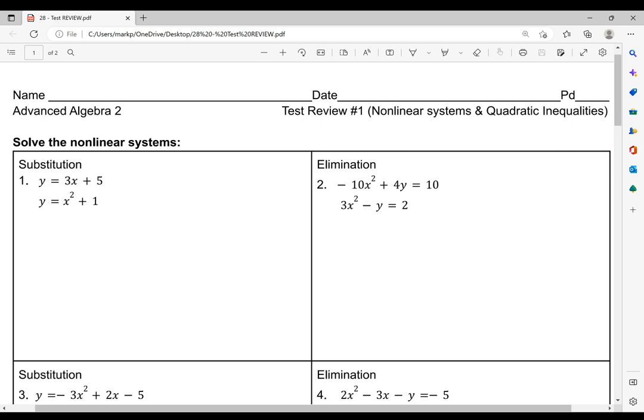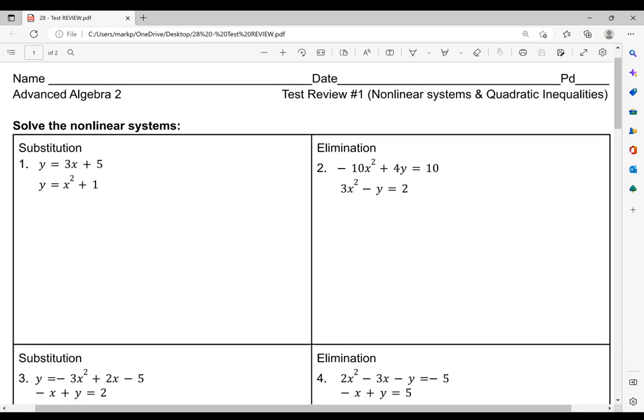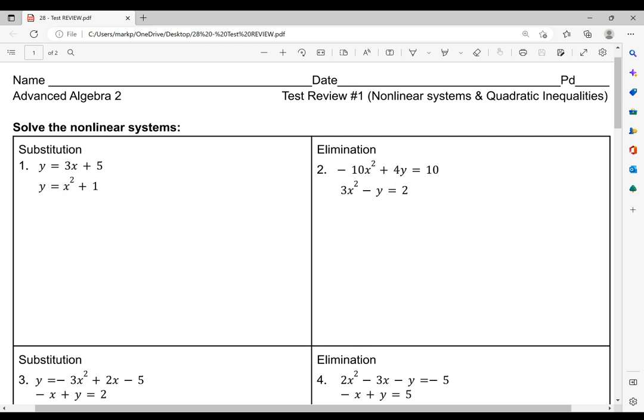All right, so this is the test review. The first one says to solve it through substitution. So we have y equals 3x plus 5 and y equals x squared plus 1, and it's going to solve the nonlinear system. So first one, substitution here. I'm going to go ahead and use 3x plus 5 as my sub equation.